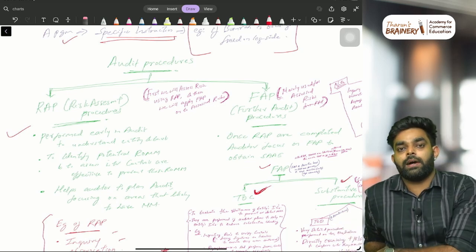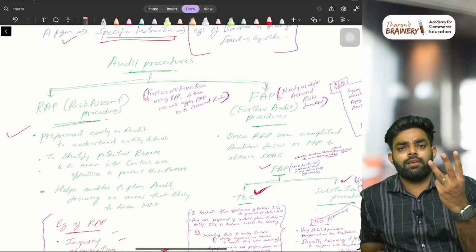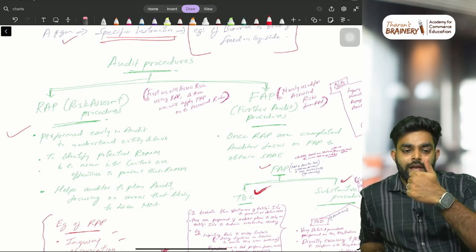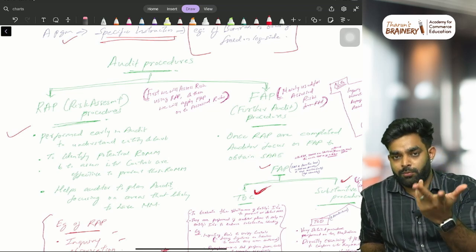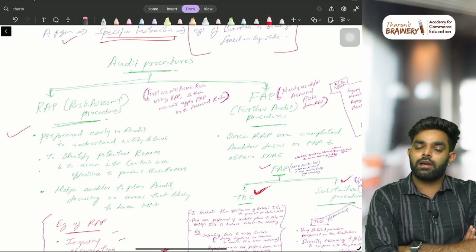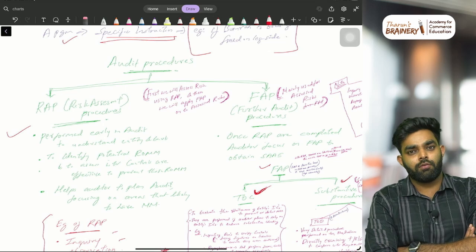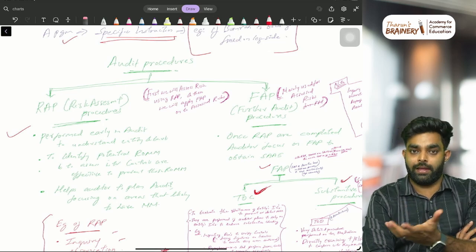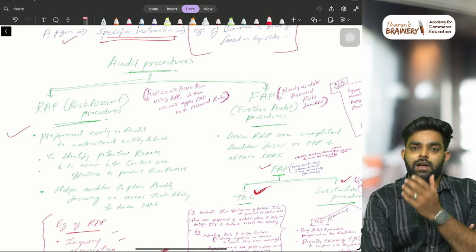For example, an auditor uses 3 ways to identify this risk: enquiry, observation, analytical procedure, mostly. Enquiry means for the first 2 days, he'll just simply sit there. He'll talk with the employees. He'll talk with the management people. Then inquiry is happening. He'll talk.